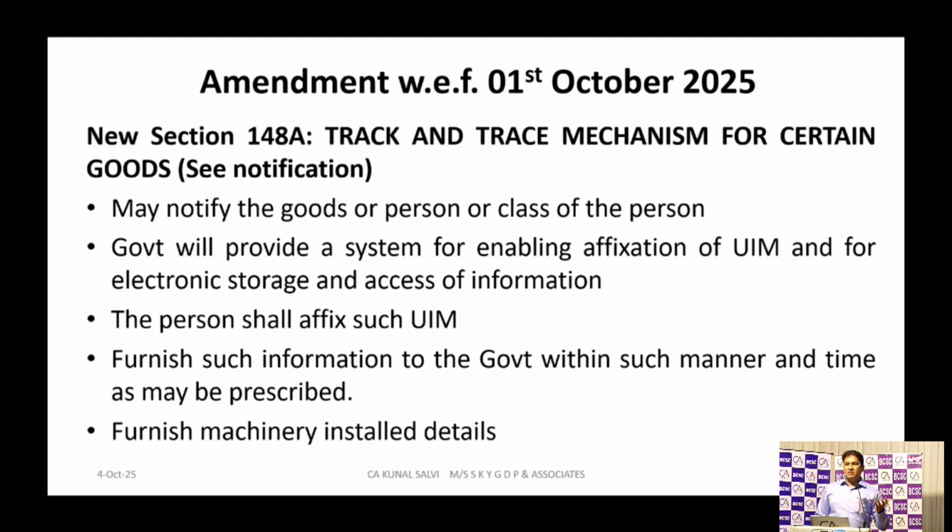Suppose there is a predetermined agreement between the manufacturer and the dealer, or the supplier and the dealer, that you have to do this promotional activity, or you have to sell this product at a discounted price to a specific customer. Then there is a predetermined agreement between the supplier and the customer for that specific rate with the dealer. In that case, that specific post-supply discount, whatever the manufacturer passes on to the dealer, will be treated as consideration for that dealer, and the dealer will pay tax on that specific amount.